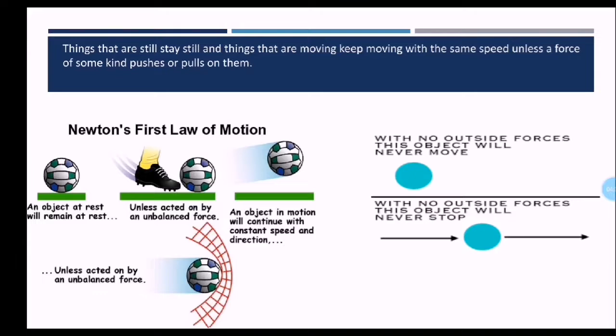With no outside forces, this object will never move, and with no outside forces, this object will never stop. In the first figure, the object is not moving, and it will not move unless you apply a certain force on it. And in the second figure, the object is moving in the given direction, so with no outside forces, this object will never stop.